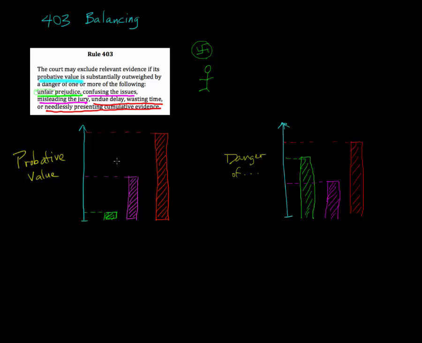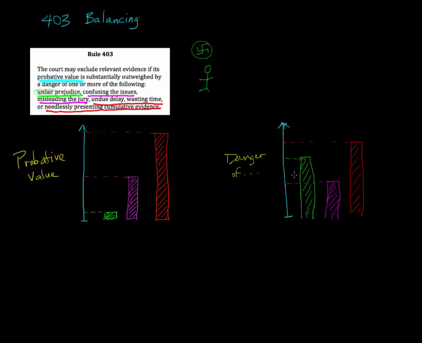Okay, so we've got two plots going on here. In the Rule 403 test, what we do with the probative value is compare it to the danger of one of these things: the unfair prejudice, confusing the issues, etc. And we try to see how they measure up against one another.